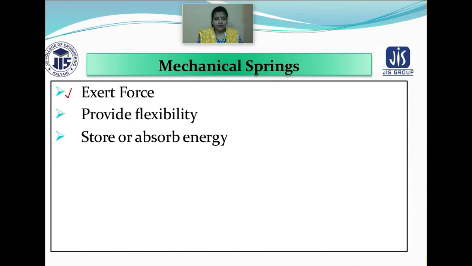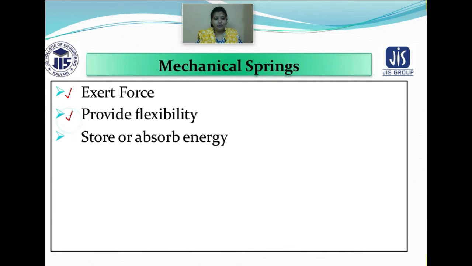Whenever it is absorbing energy, the main function of the spring is to release that energy to carry out work. That means the spring is also exerting force, because it has already absorbed the strain energy. So when it releases it to carry out the work, it is exerting the force.